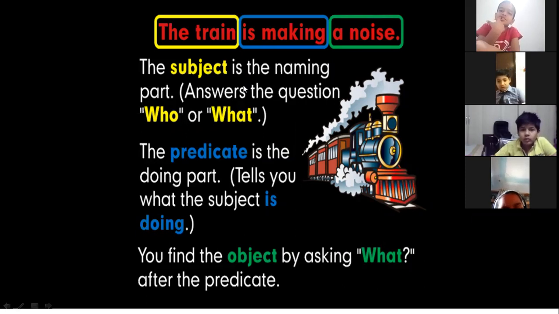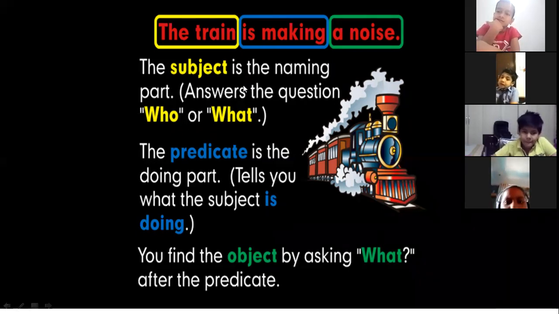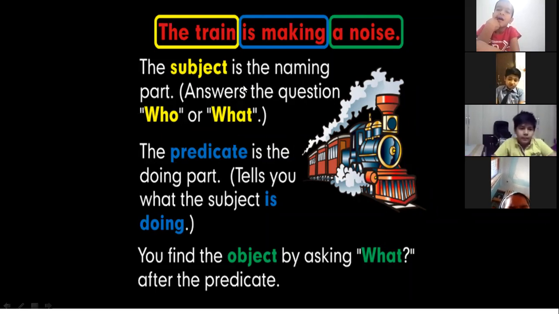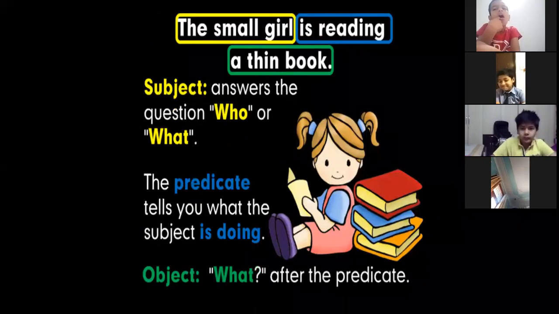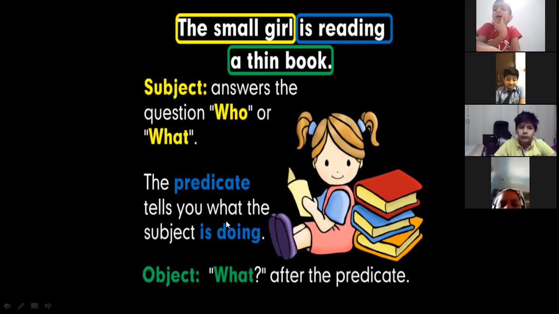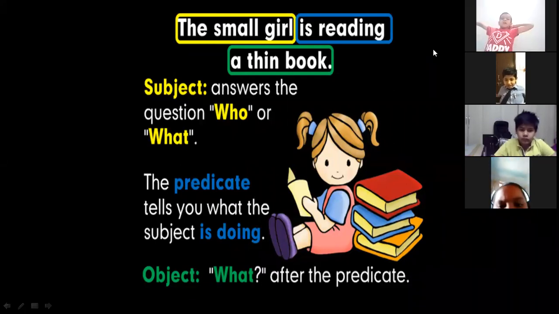Now when we want to find the object, we simply say, what did the train do? The train makes a noise, or the train is making a noise. So a noise is here your object. So this is how we can divide the sentence and find out the subject, the predicate, and the object. Another example, you can see here, again the sentence is answering the question who. The predicate tells you what the subject is doing, and again the object, what, after the predicate.